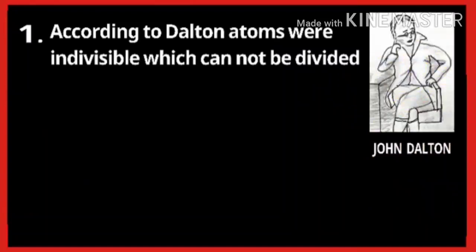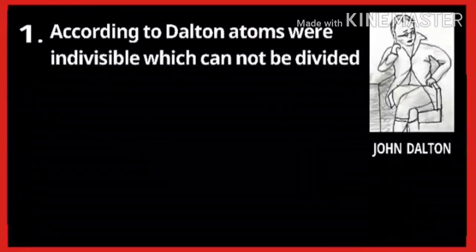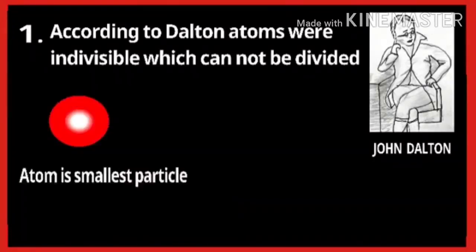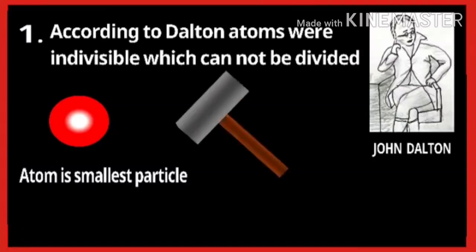The first point of Dalton's atomic theory was that atoms were indivisible, which cannot be divided into smaller parts. It means atoms are the smallest particles of the universe that cannot be divided into smaller parts.